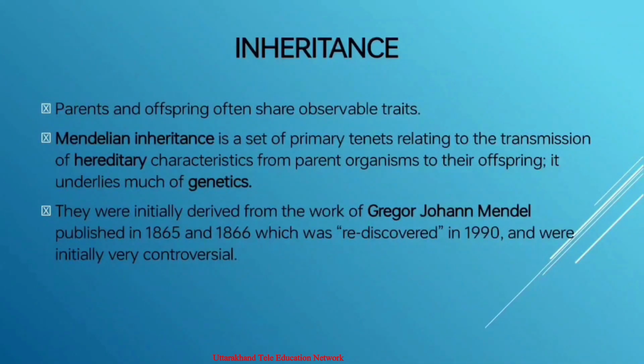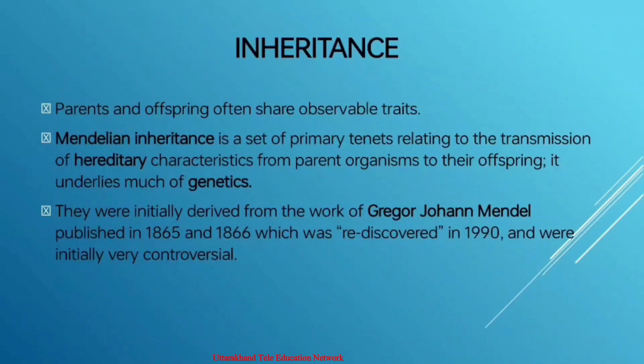Before learning about Mendel's laws of inheritance, firstly we learn what inheritance is. Inheritance means that every character is controlled by a gene that has at least two alleles. It is called monogenic inheritance. The study of inheritance of a single gene, meaning one pair of alleles of a character at a time, meaning a monohybrid cross, is called inheritance of one gene.